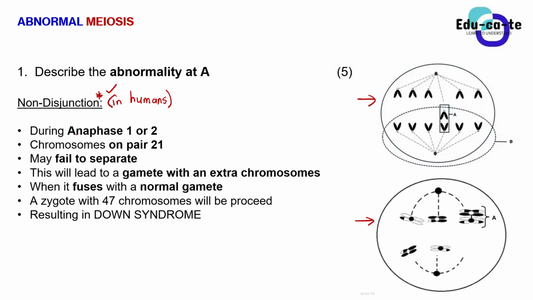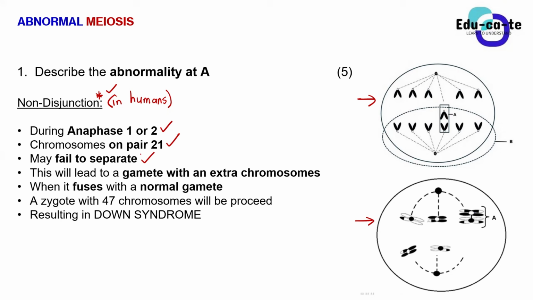How does it happen? In humans, during anaphase 1 or during anaphase 2, chromosomes on pair number 21 may fail to separate. For us humans, the chromosomes that usually fail to separate are those on pair number 21. Do you still remember a karyotype, the diagram with chromosomes? Yes, sir. So basically, they may fail to separate during anaphase 1 or during anaphase 2. I've already shown you guys that non-disjunction can happen in either anaphase 1 or anaphase 2.